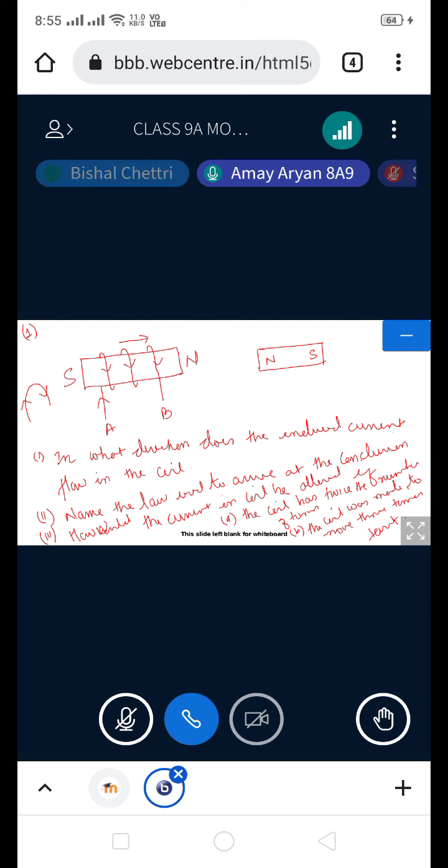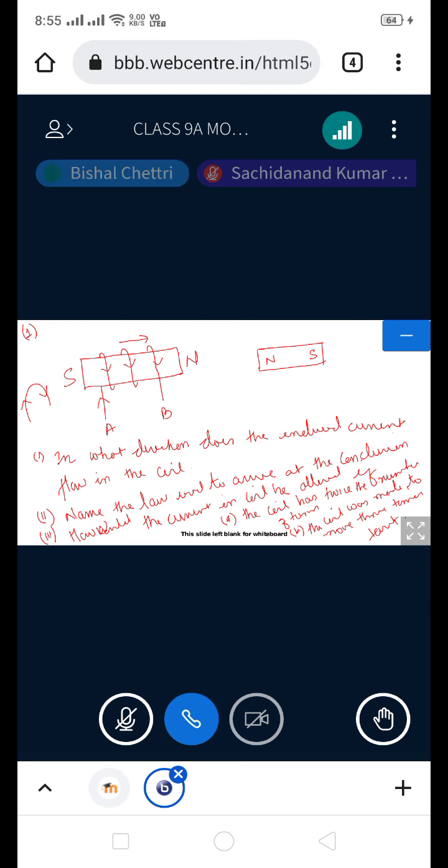South pole. Clockwise. So if you see the direction of the clockwise current over there, it is flowing from which direction? Right. So it will go from left to right. If it is going from left to right, it is deflecting towards which side? Right. Clear? Yes, sir.